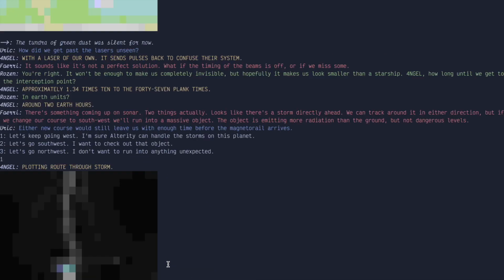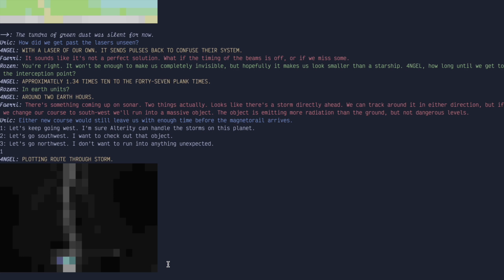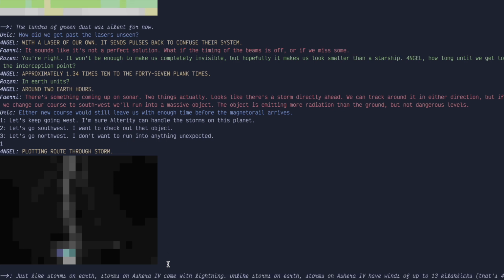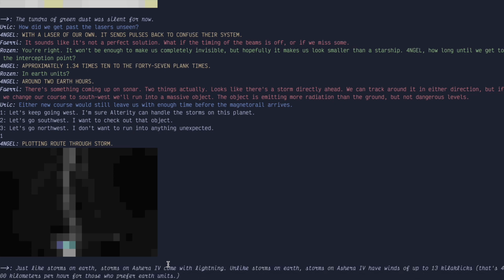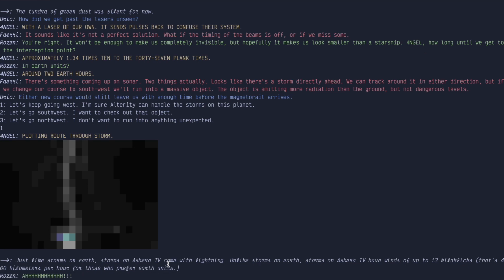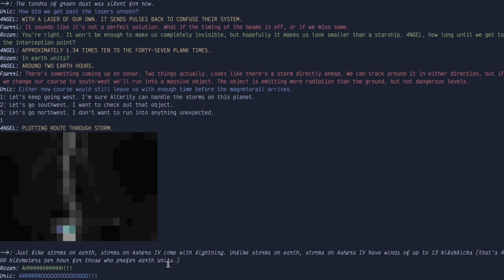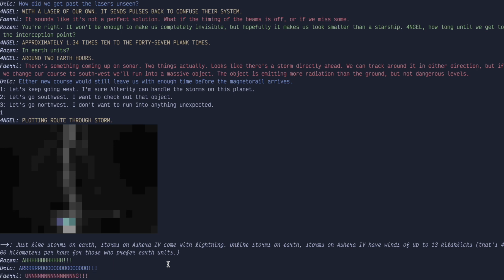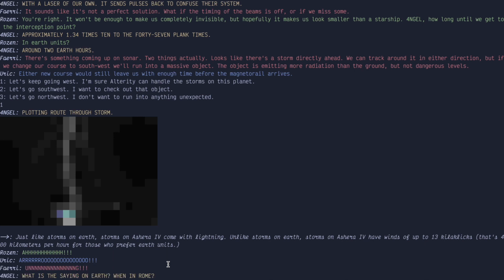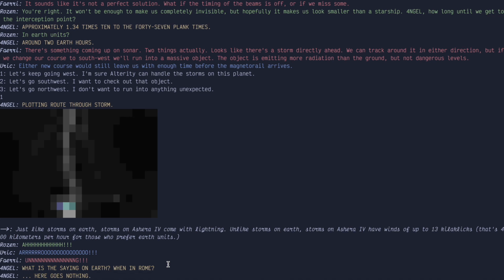Plotting route through storm. Just like storms on Earth, storms on Ashera 4 come with lightning. Unlike storms on Earth, storms on Ashera 4 have winds up to 13 kiloclicks. That's 400 kilometers per hour for those who prefer Earth units. Says everyone in their respective tongue. Angel says, what is the saying on Earth? When in Rome, here goes nothing. And screams, as a robot may scream.